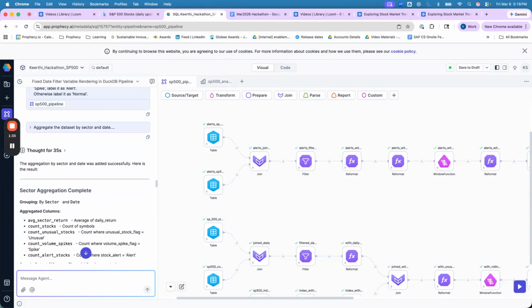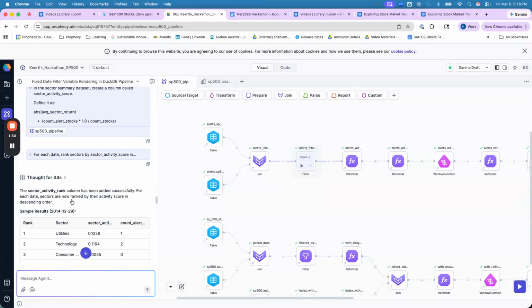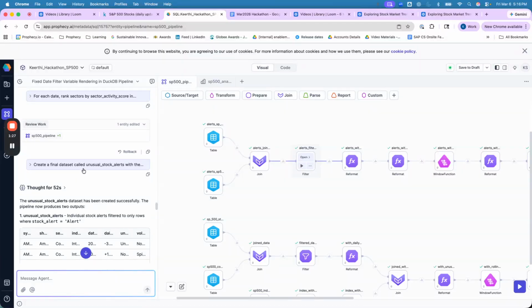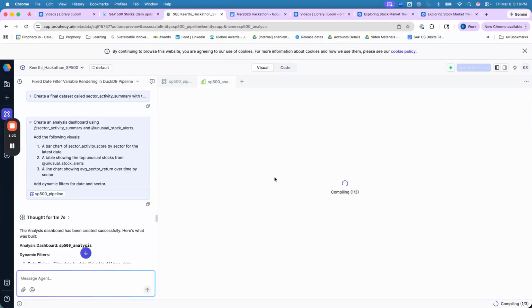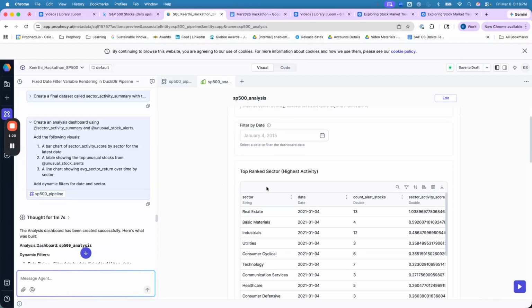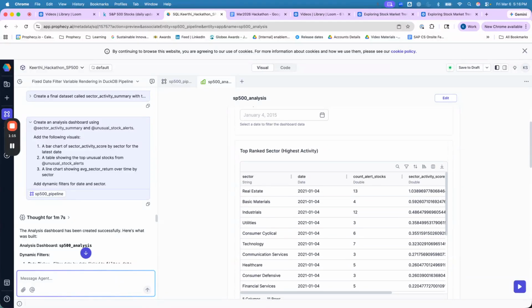It is great to see the dashboards. When I asked to create a dashboard, it created one in just a few seconds after the final data set was created on stocks. As you can see on the right, this is a dashboard it created immediately with just a single prompt. The value of this approach is that instead of manually scanning hundreds of stocks or even building a pipeline, the system automatically builds the pipeline and insights to highlight the companies that are behaving unusually and the industries with the most activity and unusual stocks.